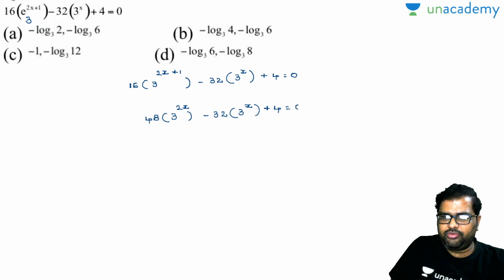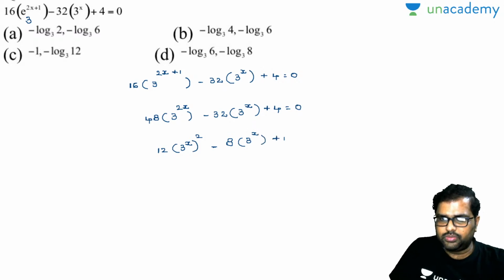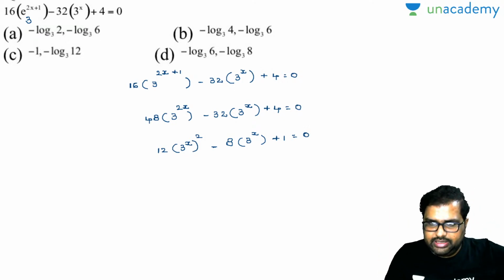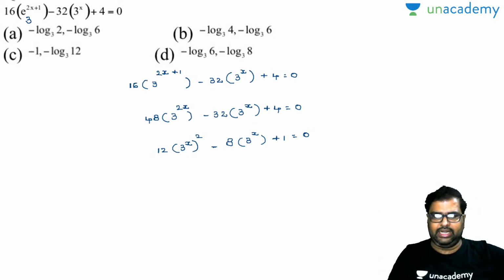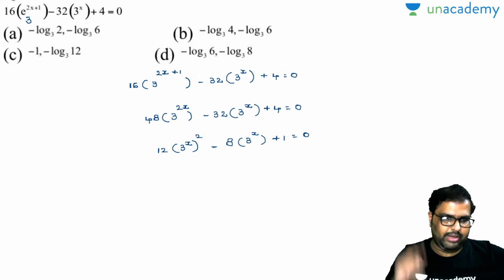So I'll take 4 as common. At last, finally, if I take 4 as common, 12 into 3 to the power of x, I'll write it like this, whole square, minus, if I take 4 common, 8 into 3 to the power of x plus 1 is equal to 0. Now see, this is a quadratic equation, am I right? Where in 3 to the power of x you can substitute some other value. Let us keep it aside and write it later. If you multiply, the product of roots has to be 12. If you add, it has to be minus 8.